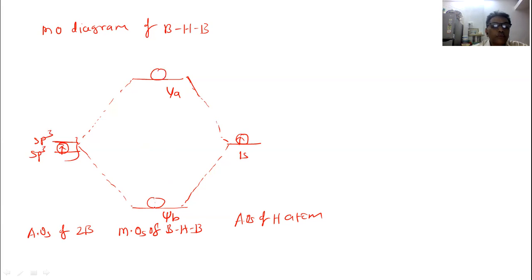So 2 electrons will go into the bonding molecular orbital. This is a 2 electron 3 center bond, 3 atoms are there and only 2 electrons are there. Now one orbital remains here, so that remains as non-bonding. Let us represent here psi non-bonding orbital. So thus in the B-H-B unit, there is a formation of 3 molecular orbitals: 1 bonding, 1 non-bonding and 1 anti-bonding.